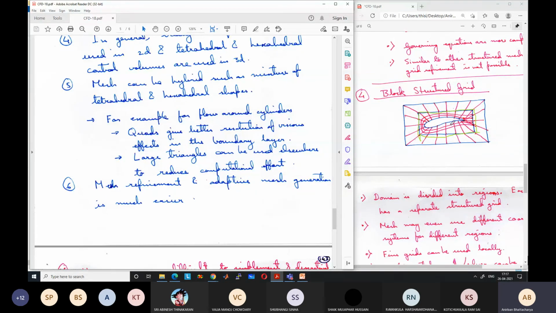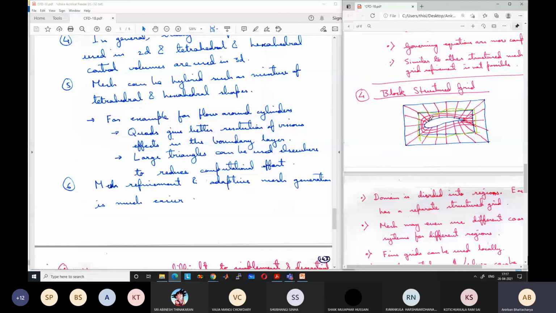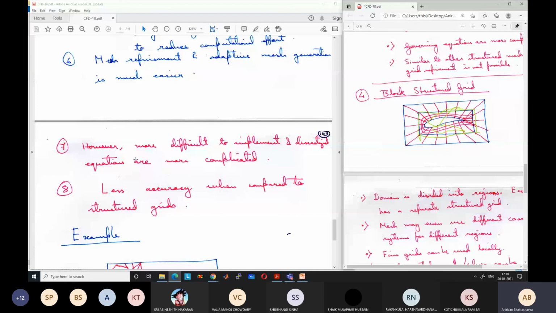So after every iteration, every time step, I have to calculate the new position of the wing, and then I have to generate the new mesh again. This is known as adaptive mesh generation. This is easier in case of this type of unstructured grid. For structured grid, it will be too difficult. However, what is the main difficulty in using unstructured grid? It is difficult to implement.